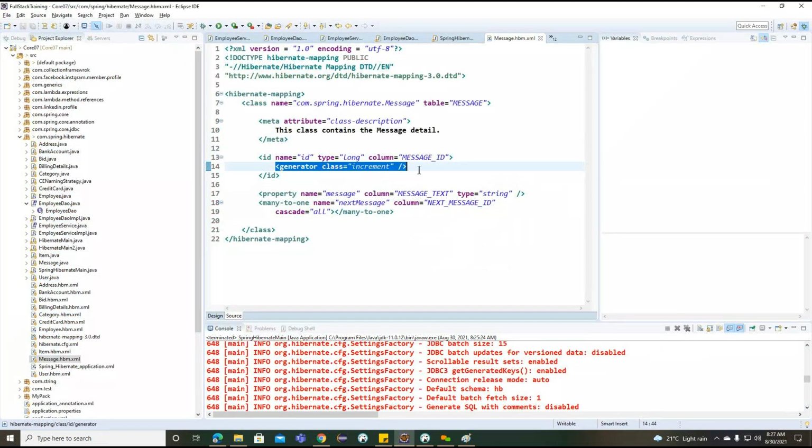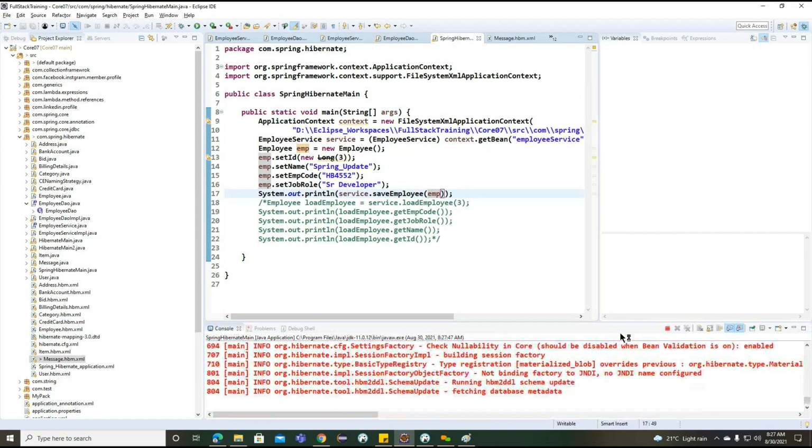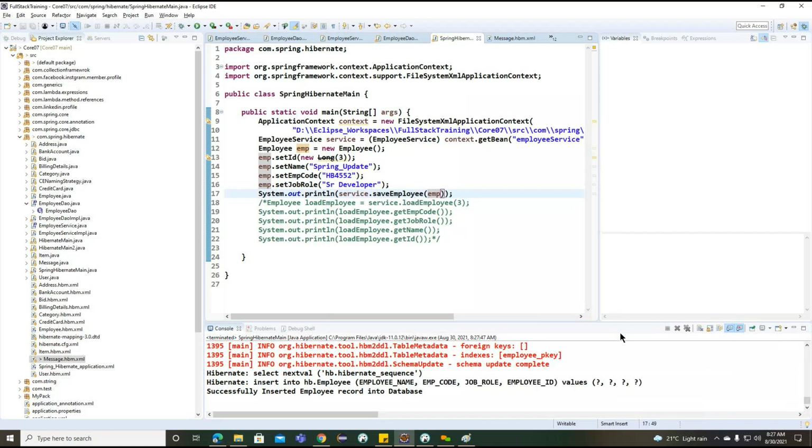Okay. Now what we can do, we'll try to comment this out. To comment it out, maybe we need to recreate the table. First we'll insert one more record and see whether it is applicable or not. If it is not, we need to recreate the table structure.